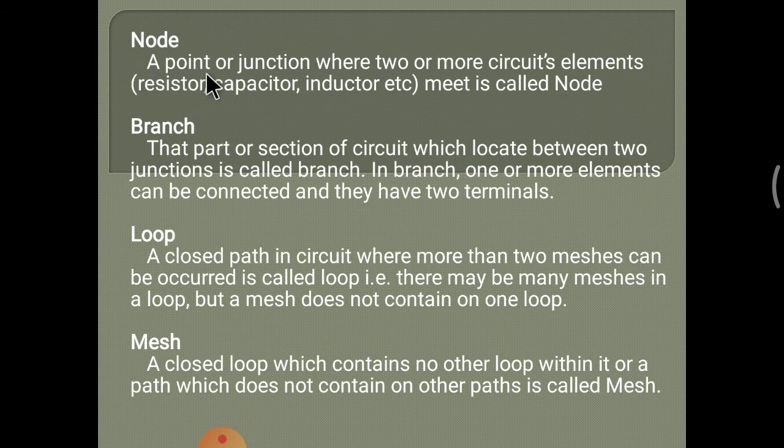You can see here what a node is. A point or junction where two or more circuit elements like resistor, capacitor, inductor or any source meet is called a node.